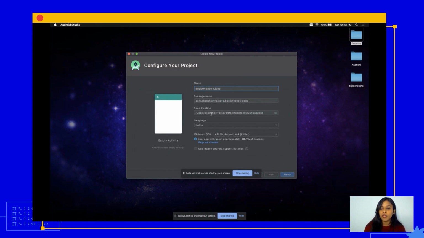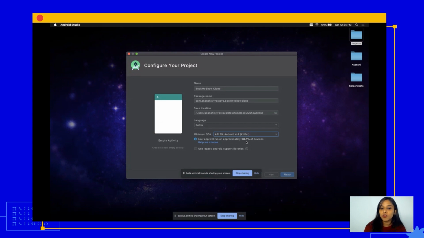Then for now, I'm setting the location as desktop. I set the language as Kotlin, and coming to our minimum SDK. So what is a minimum SDK that we're setting here? If you click on the drop down, you'll see a bunch of different versions of Android that Sagar was just talking about. Out of that, right now, I've selected KitKat. A minimum SDK ensures that your application is running on that version of Android and above. So it is very important to make sure that we choose a version which supports maximum devices.